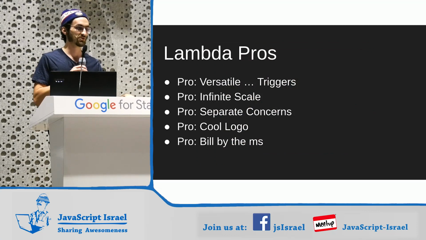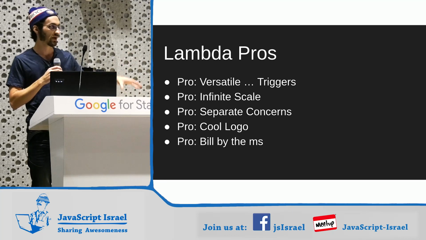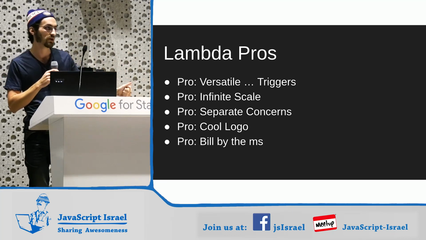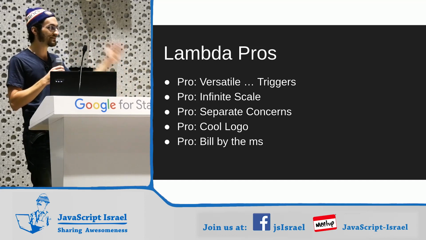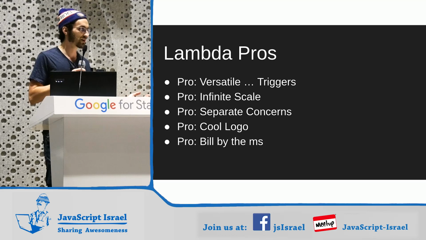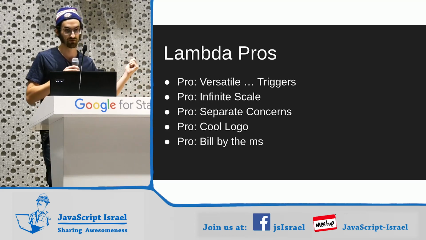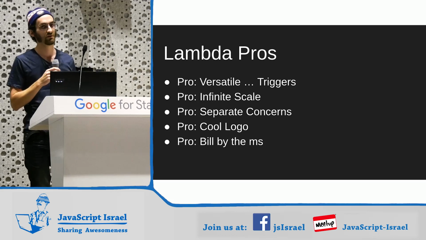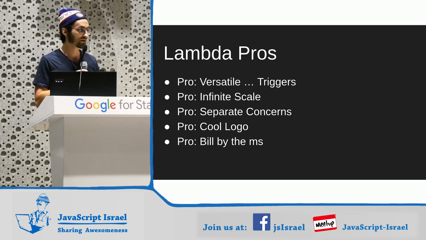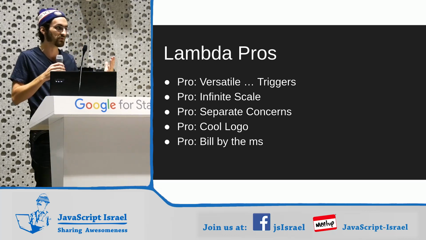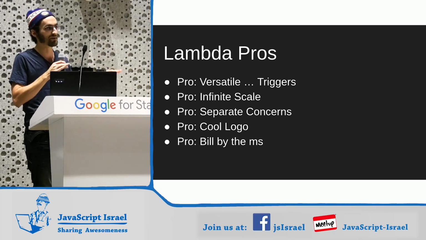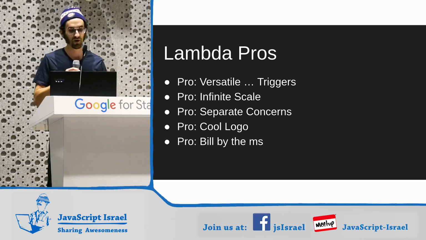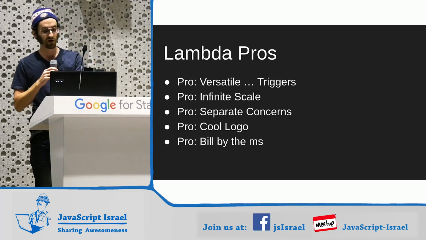For those of you who haven't used it at work, it is great. It does everything. You can trigger it from a queue, from an EC2, from a machine learning something. You can get an email and it triggers a Lambda. And obviously S3 triggers and API gateway triggering Lambdas. It's called a proxy integration. They scale infinitely automatically. Your code stays 50, 60 lines at a time, which is great because everybody remembers that first project they did in high school and it was like 14,000 lines long, and we don't talk about it anymore. So not that anymore, 50 lines of code at a time, and we bill by the millisecond.